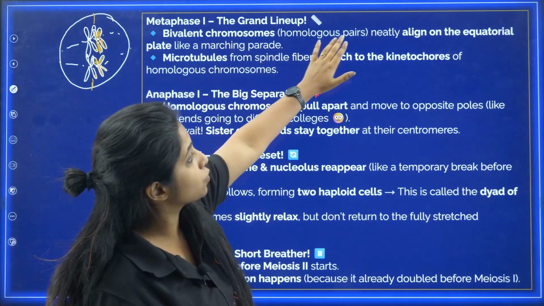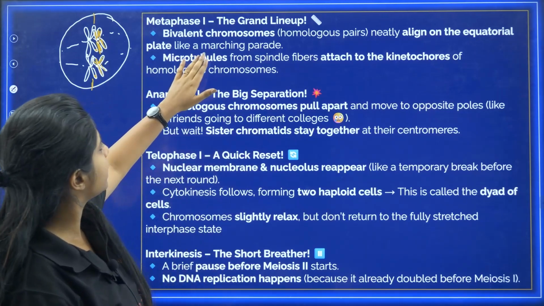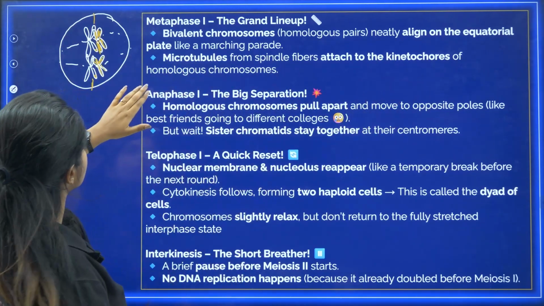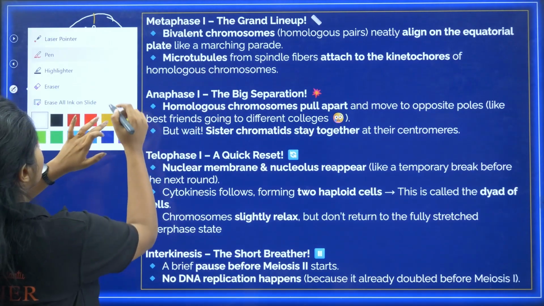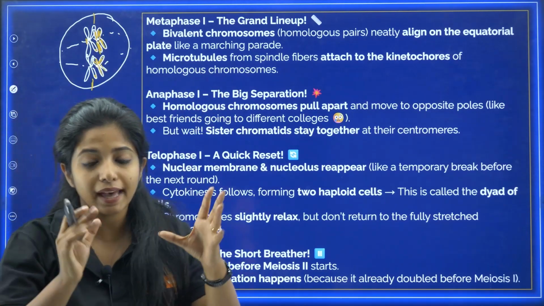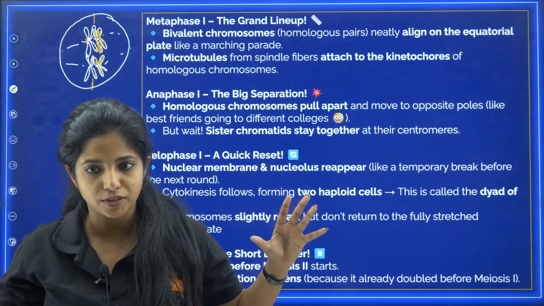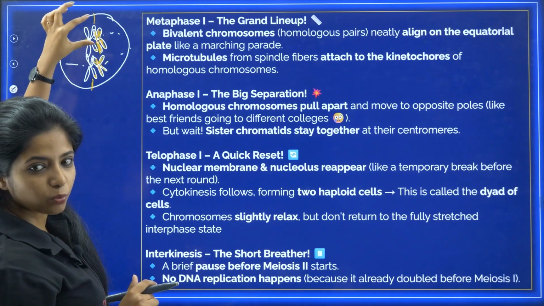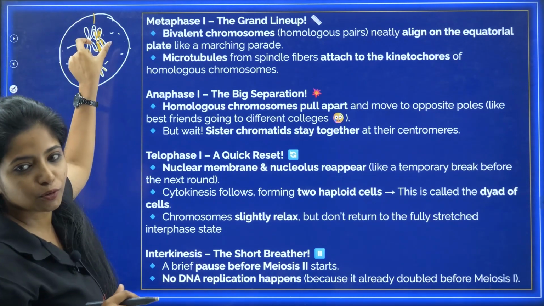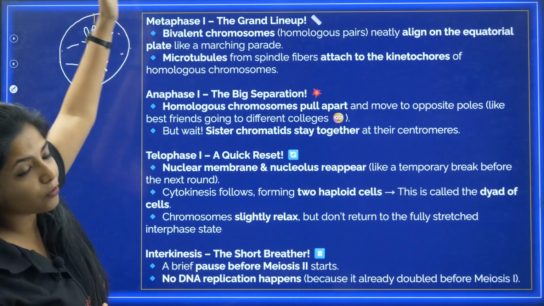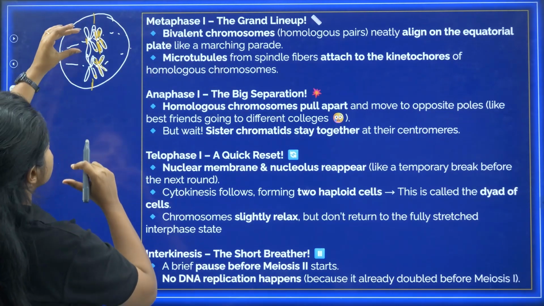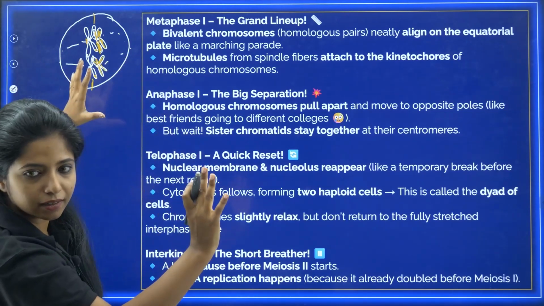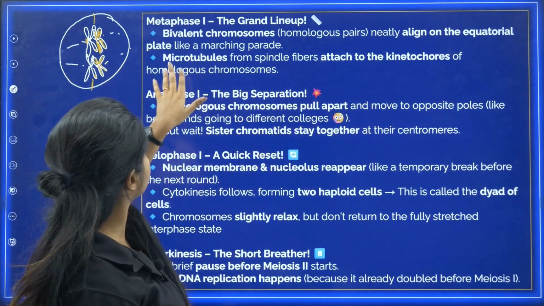So bivalent chromosomes, that is homologous pairs, neatly align on the equatorial plate like a marching parade, and then microtubules from the spindle fibers attach to the kinetochores of the homologous chromosomes. Just like how normal metaphase happens. But over here there's only one difference. In mitosis there was only one chromosome at each position, but here you have 2 chromosomes aligned together. There it was 46 of them aligned like that, but here it is just 23, because we have made the other 23 come upside. Okay, I hope that's clear.